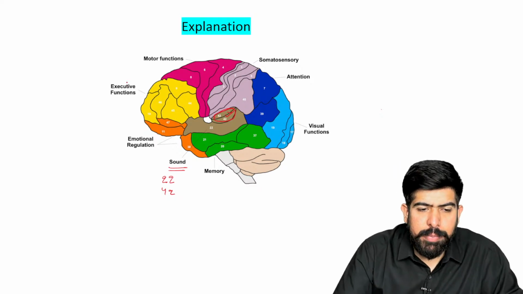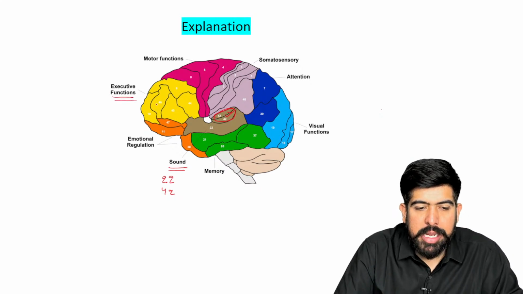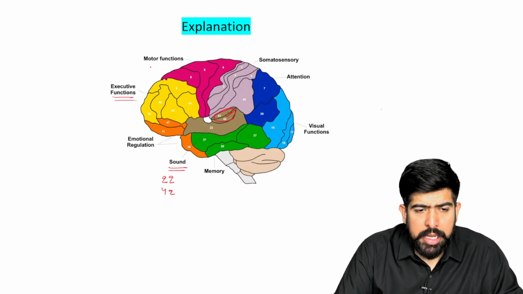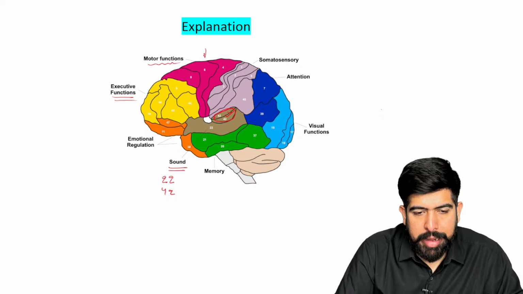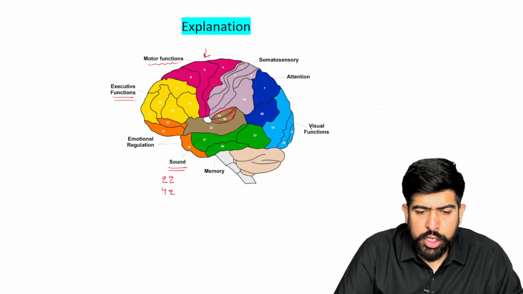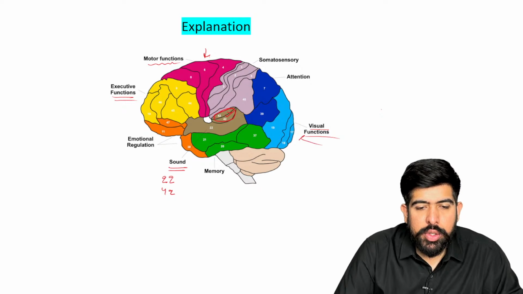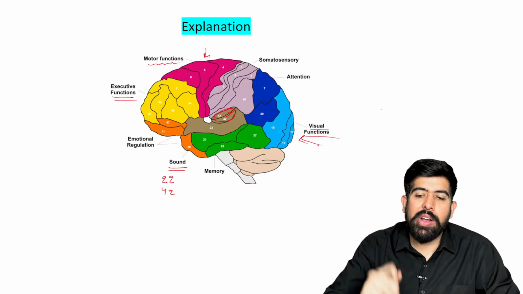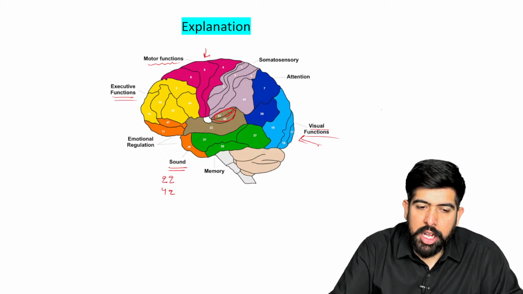Of course, there are some more functions, like executive function, which is done by the frontal lobe. Some motor functions are there, which are done by the parietal lobe. Of course, we talked about the visual also in ophthalmology, so you know about it. The visual is done by your occipital lobe.